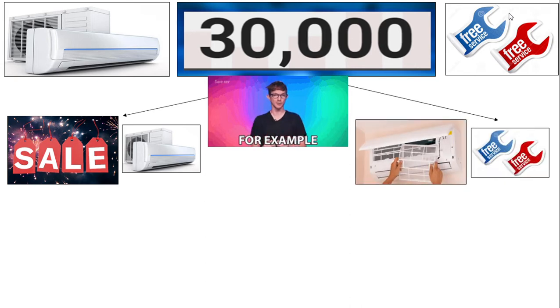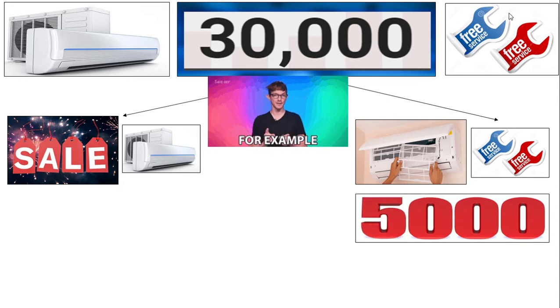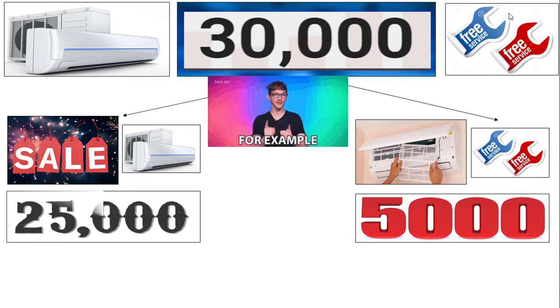Now let us get more into this example and dig into the standalone prices of these two transactions. If a company provides service to the ACs, it can charge 5,000. So this is the standalone price and the balance will be the AC cost. So 25,000 belongs to the AC cost and 5,000 belongs to the service cost. Together it adds up to 30,000.